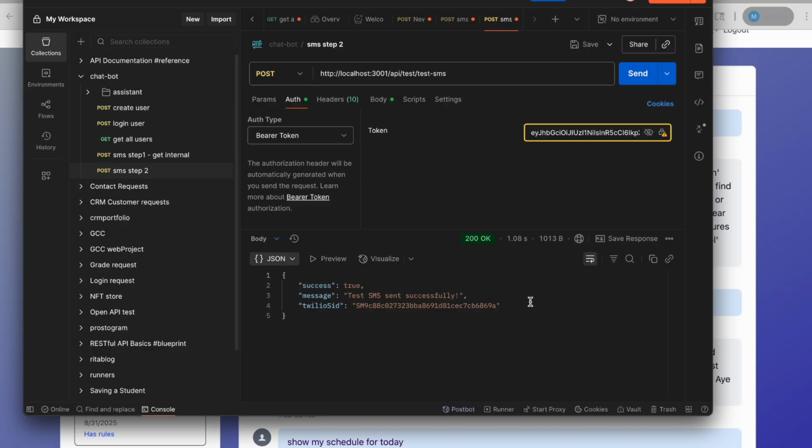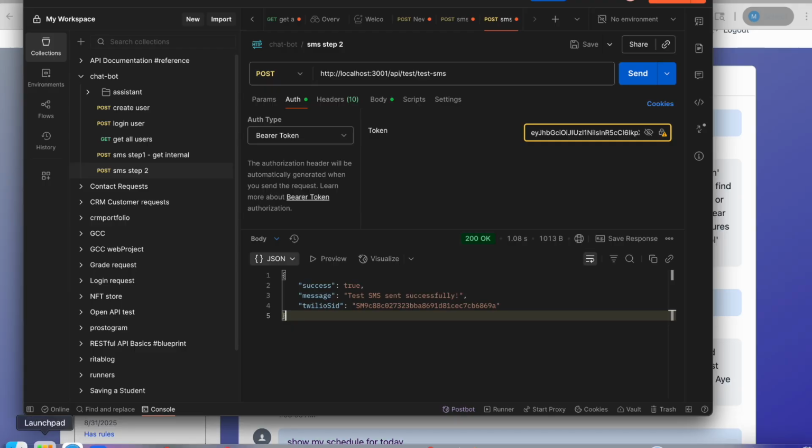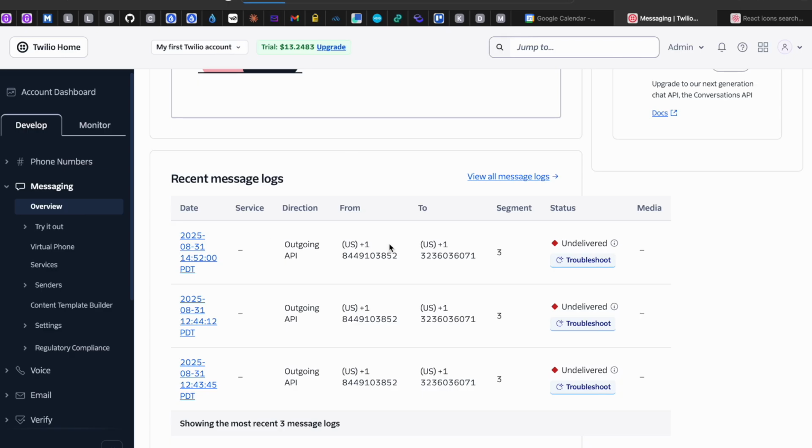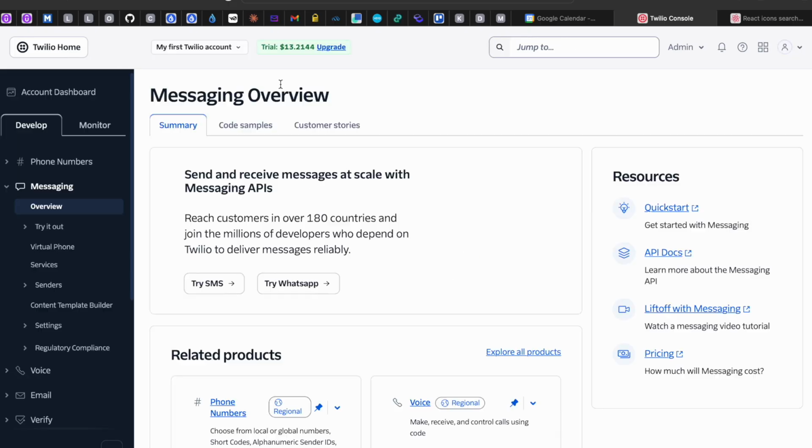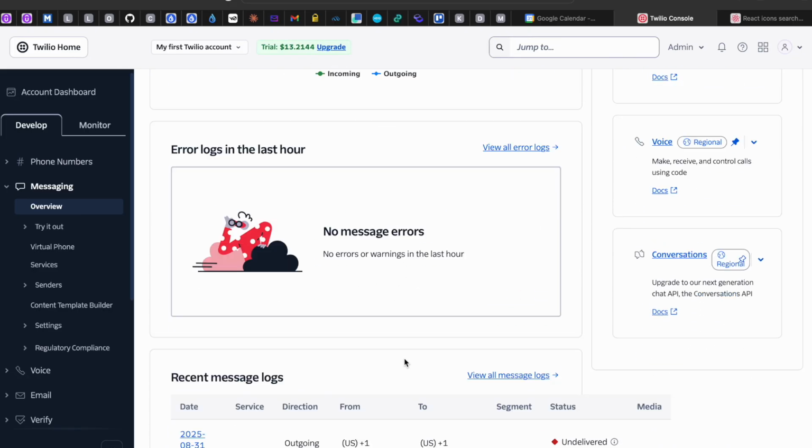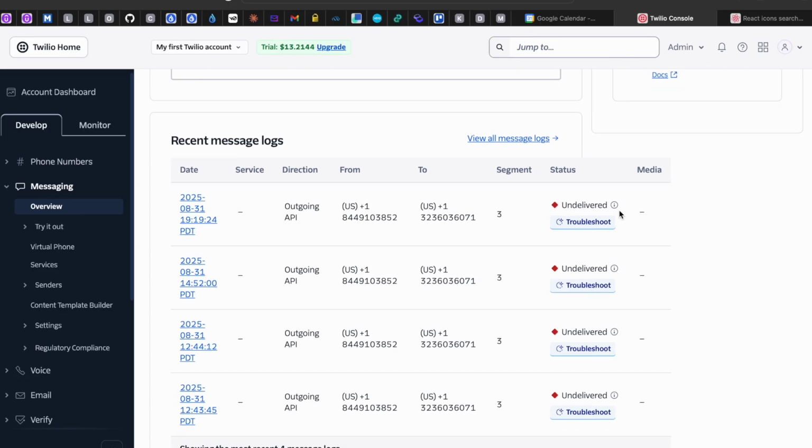I have to manually test these SMS notifications because for the service that I'm using, I have to upgrade the plan to be able to send messages, but the message is sent. It just says that the toll-free number has not been verified.